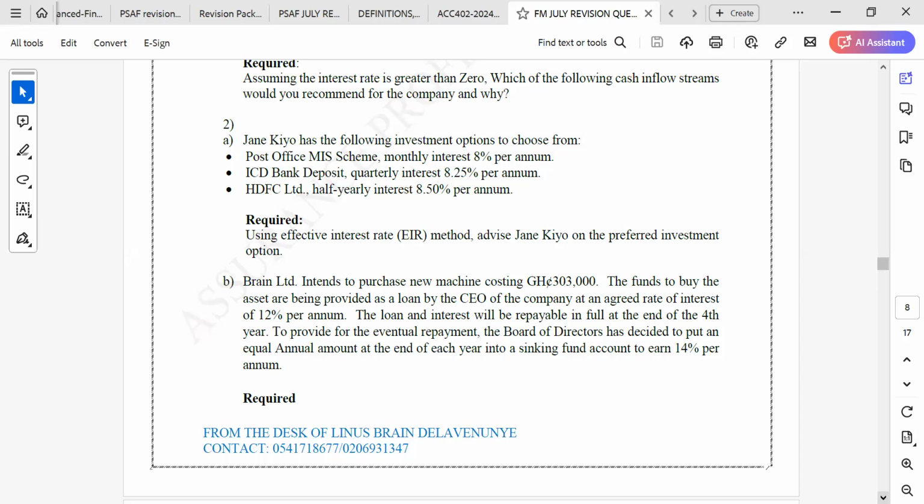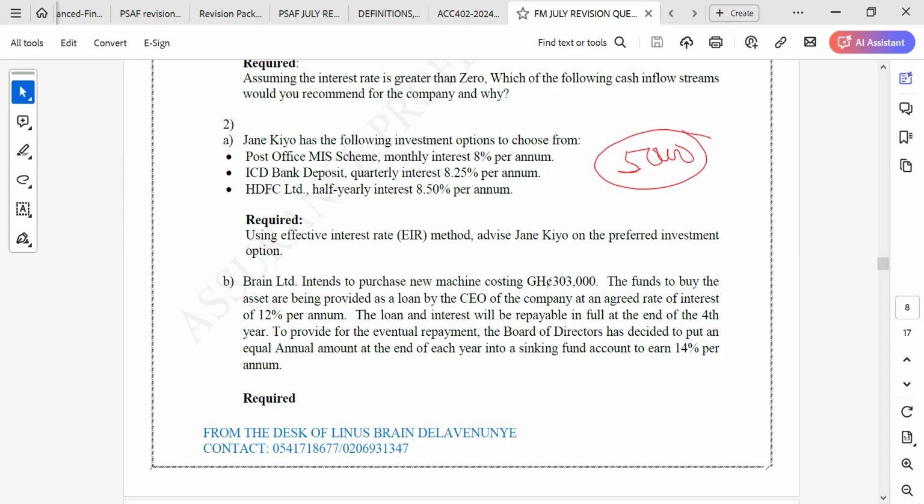Their interest rate is 8.5% per annum, paid semi-annually. So the question now is, if we have 50,000 that we want to put into the investment, they can also give you a figure and ask which of the investments they should invest in.